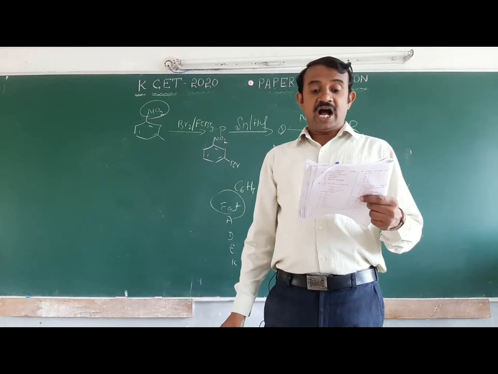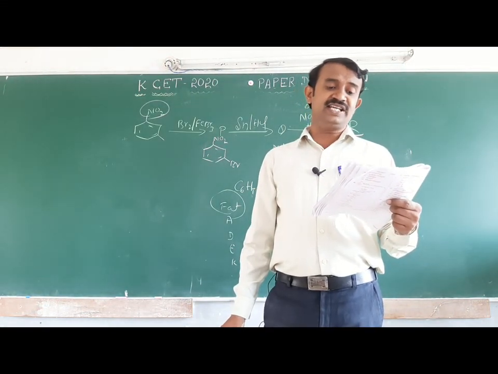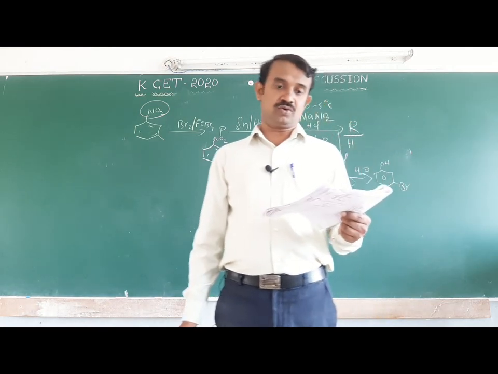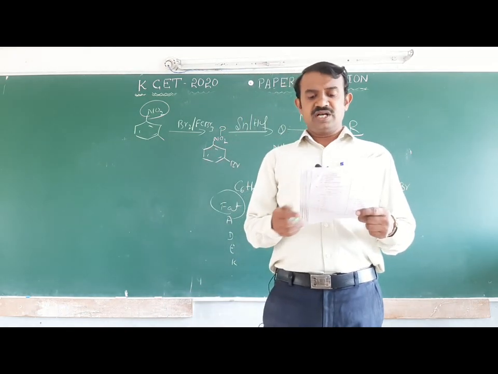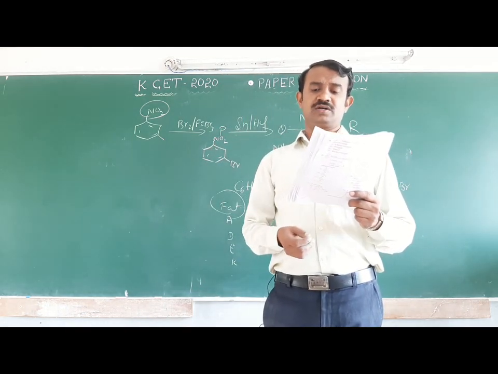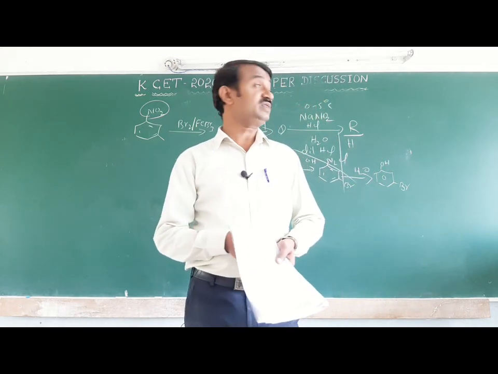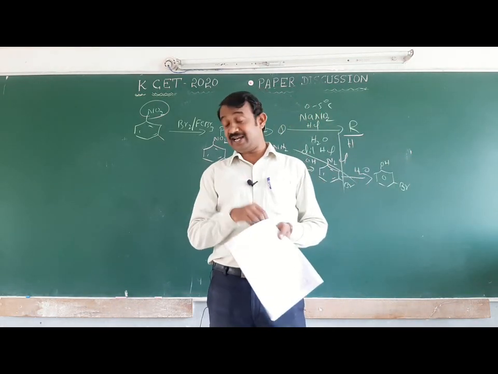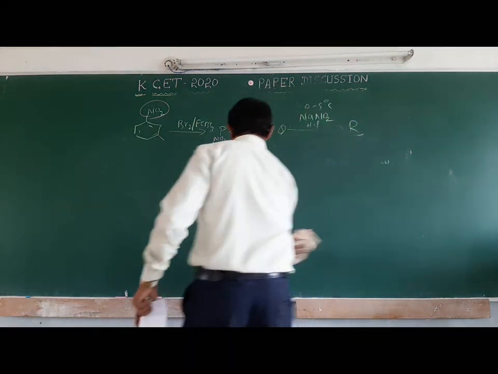Next one, hypothyroidism is caused by deficiency of one of the hormones, the thyroxine hormone. That is a direct answer we can mention. Okay, next one, in which is the C1 and C4 glycosidic linkage not found? In carbohydrates, a disaccharide of glucose forms a C1 and C4 linkage.